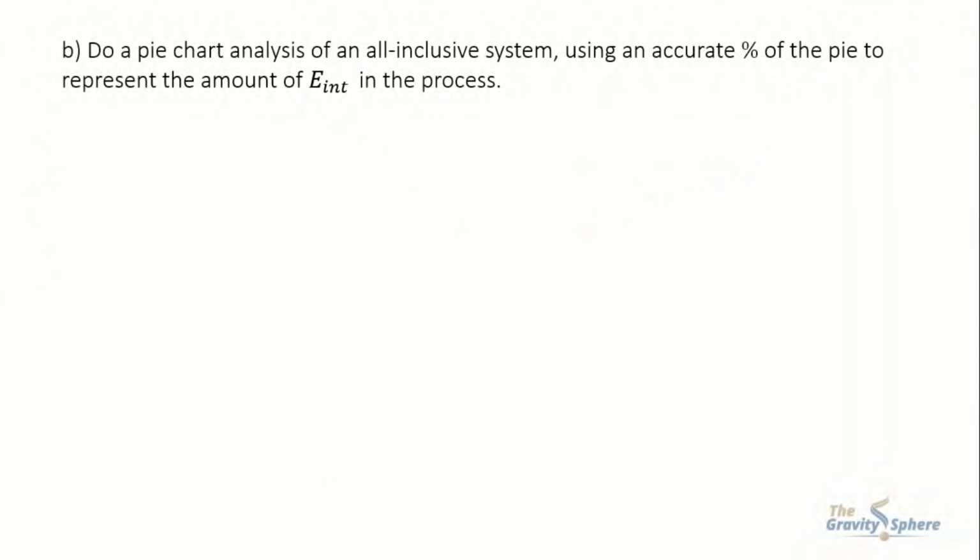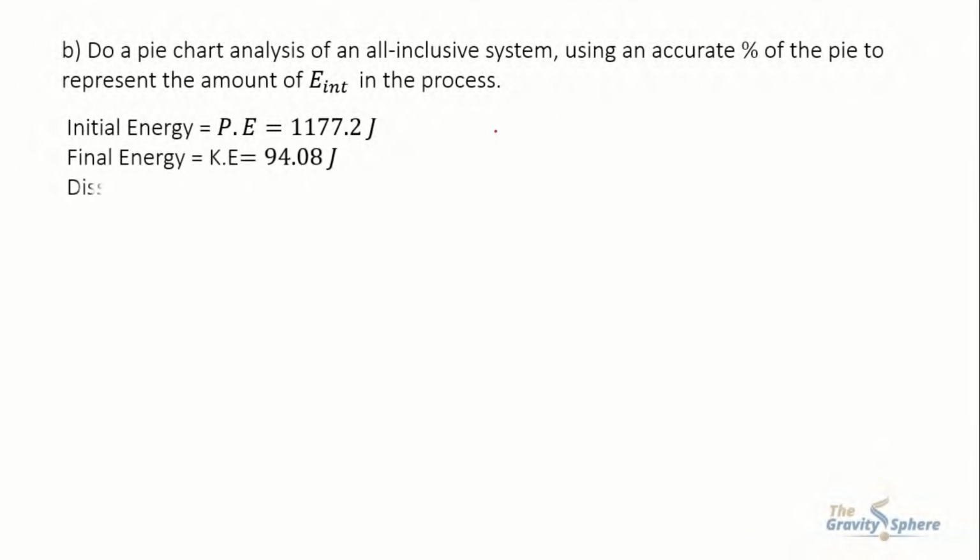Part B: do a pie chart analysis of an all-inclusive system using an accurate percent of the pie to represent the amount of energy in the process. From the previous measured values, we have initial energy, that is potential energy, equals 1177.2 joule. Final kinetic energy is 94.08 joule, and dissipated energy equals 1083.12 joule.